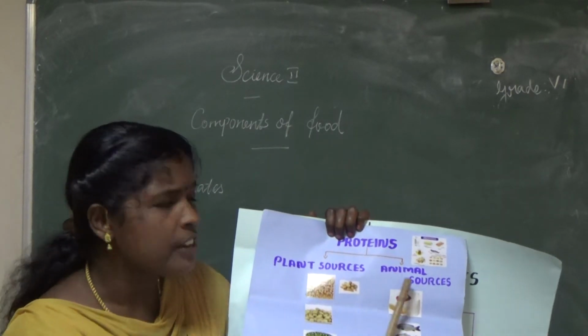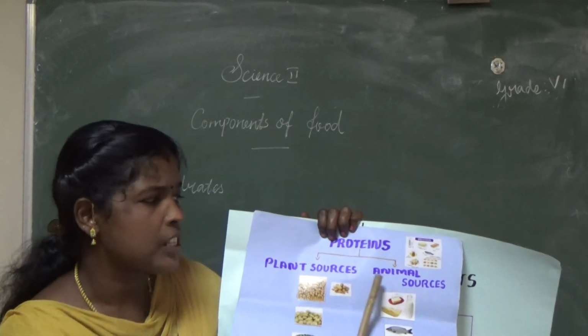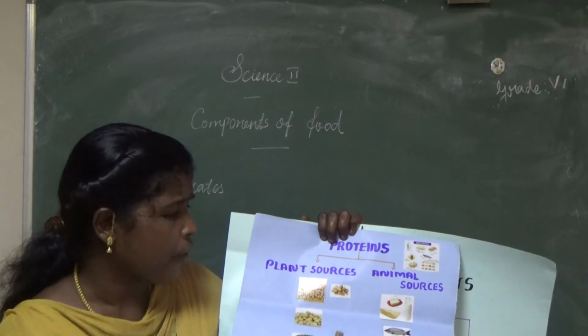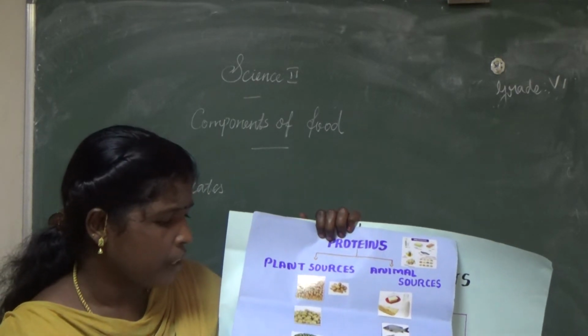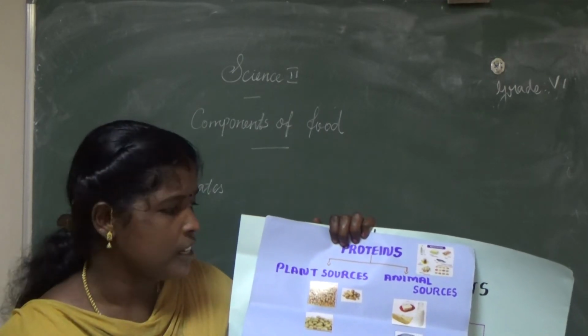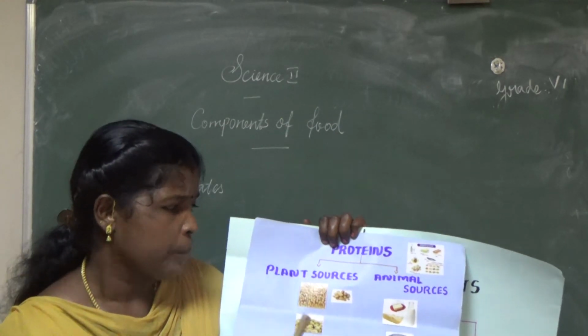Plant food sources and animal food sources contain proteins. What are the examples of plant sources? Green gram, dal, horse gram dal, peas, soya beans. These are the food items that contain proteins.